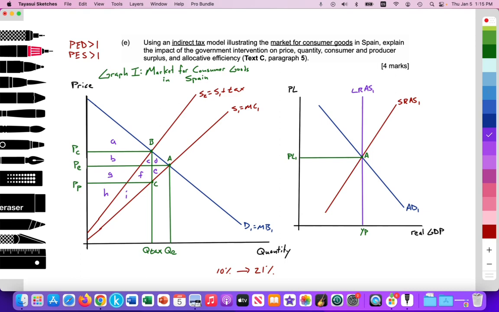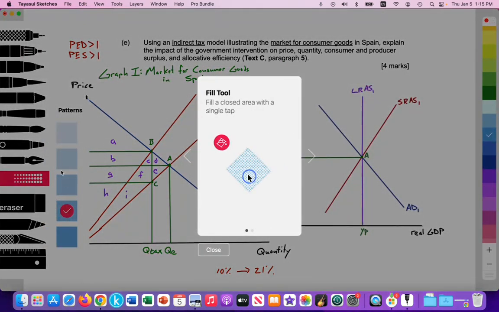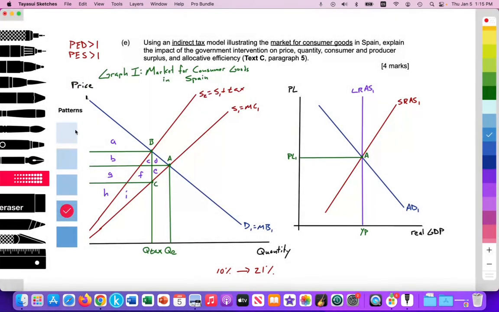To help us understand this, I'm going to shade in some areas so that we can clearly see the changes. So this will be the reduced consumer surplus, area A, as a result of the tax being imposed.